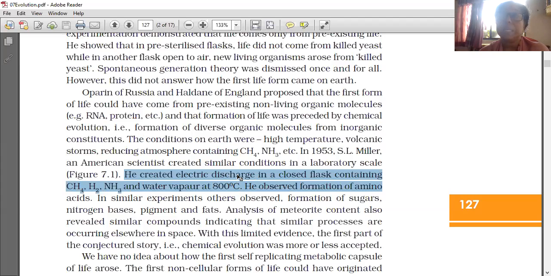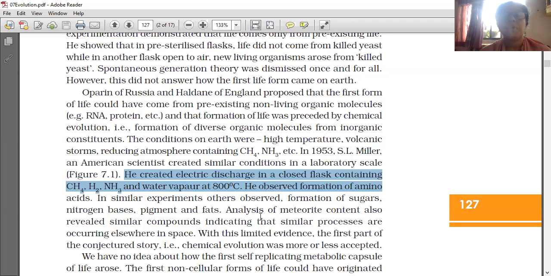The electric discharge represented thunder and lightning, and the flask was closed, so oxygen was not there.